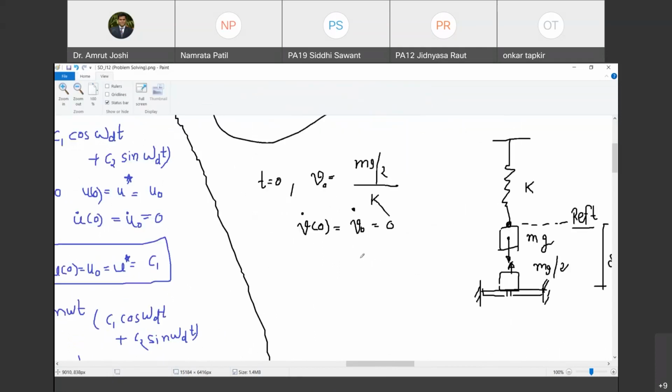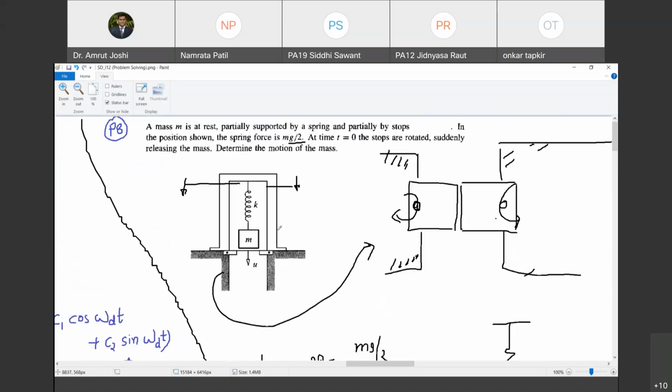So this is the initial condition that has been given to you, and now I am going to draw the force diagram. So this is time instant t, and this is force P of t. What is P of t at time t equal to 0? It is 0 because the mass is supported on the stoppers. Are you with me? So external force तो कुछ नहीं है.